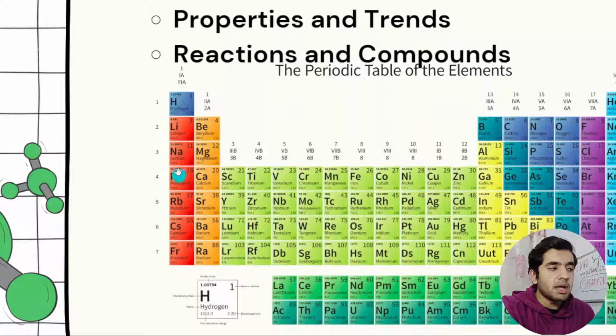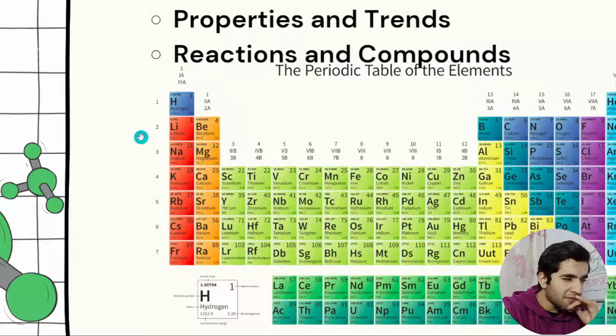The reason is simple. In group, the reason is because atomic radius increases from top to bottom. Shells increase, a shell adds after every element, so that's why ionization energy decreases.